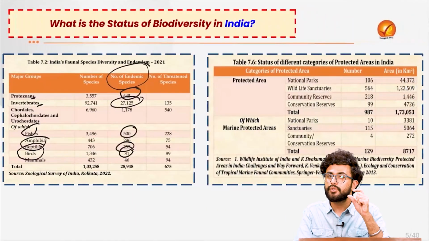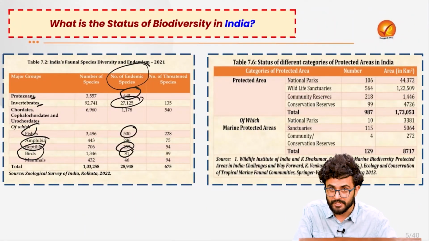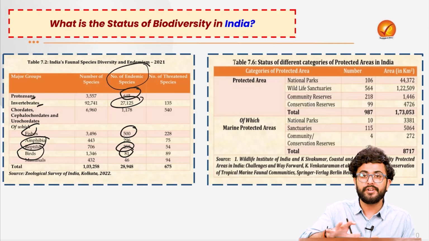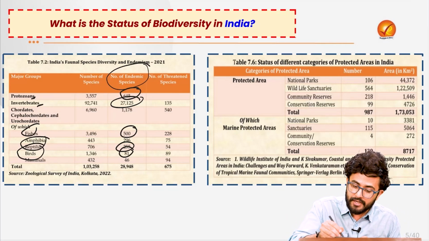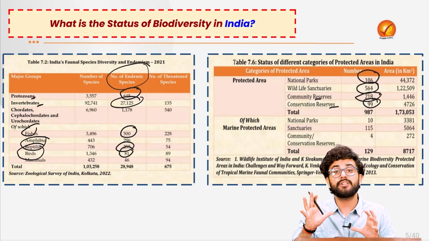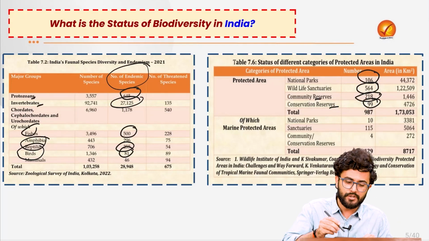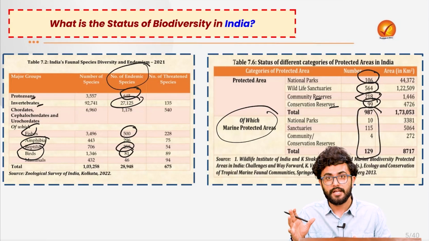Now coming to the kind of protected areas which we have in our country to protect this biodiversity. For example, we are referring to the India State of Forest Report which was released this year. It told us that there exist more than 106 national parks, 564 wildlife sanctuaries, 218 community reserves and 99 conservation reserves. However, when we refer to marine protected areas, the number is actually very less.